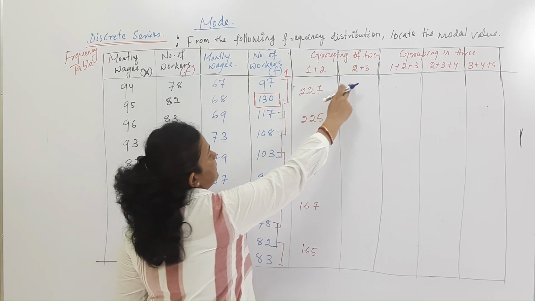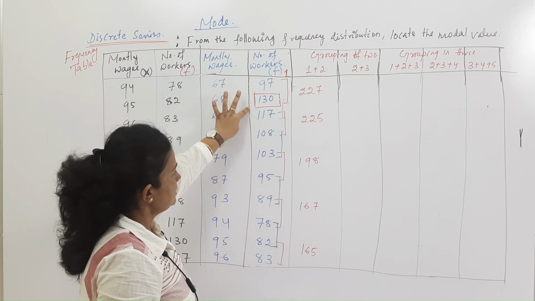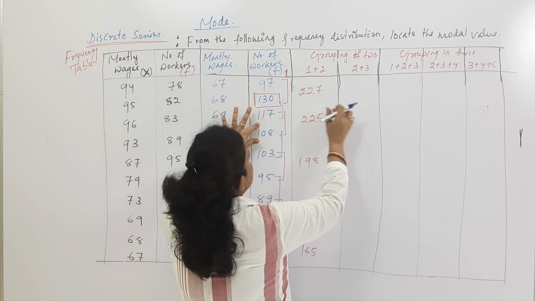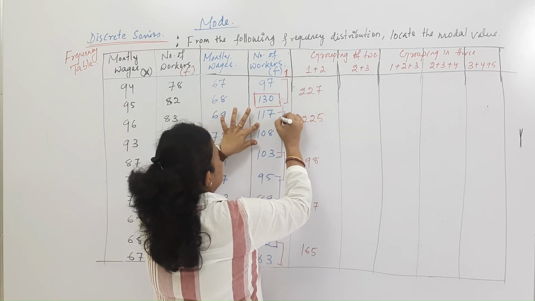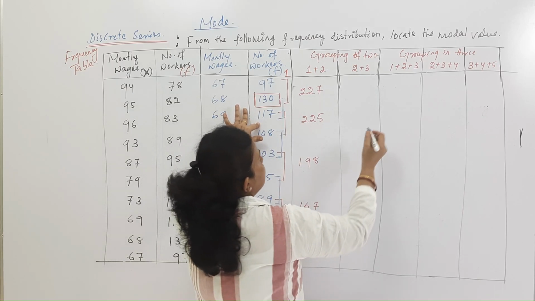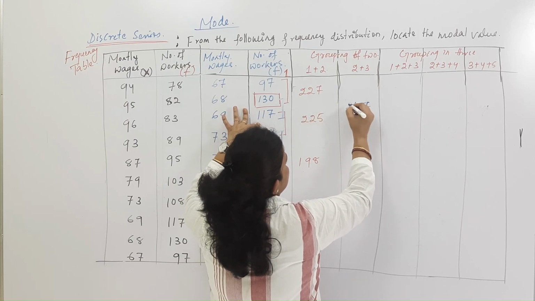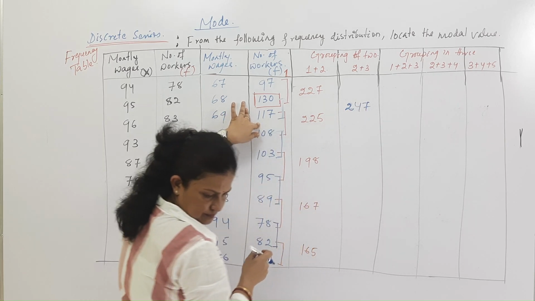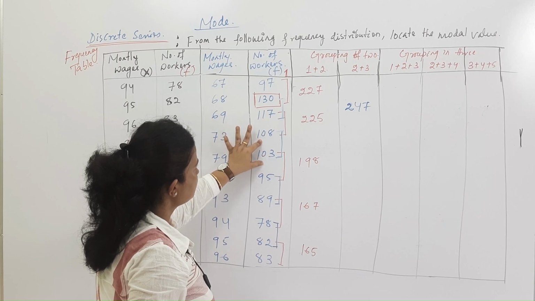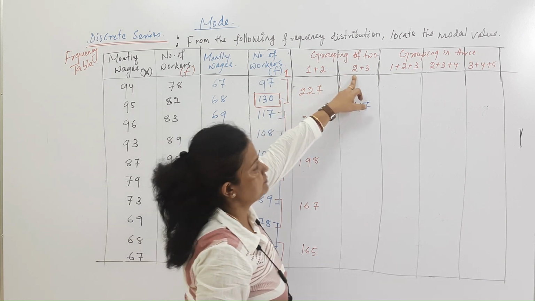So now we can make 2 plus 3. 2 plus 3 means 130 plus 170. We can write it here: 130 plus 170 is equal to 247. Here we have to leave the first one because we are starting from the second.